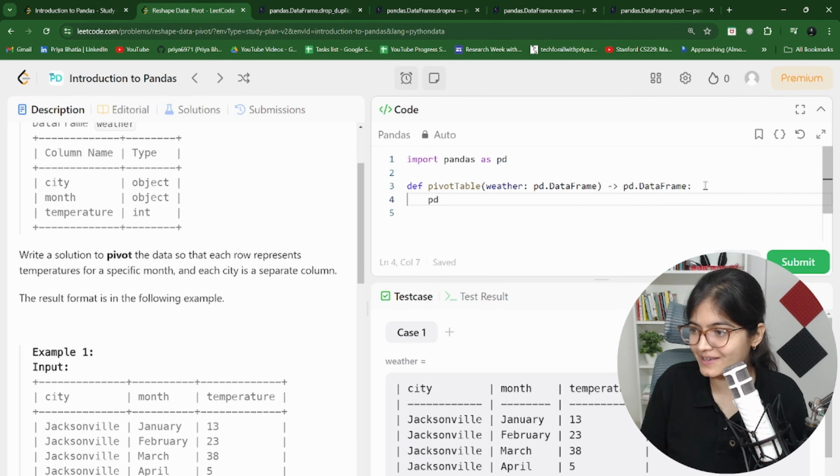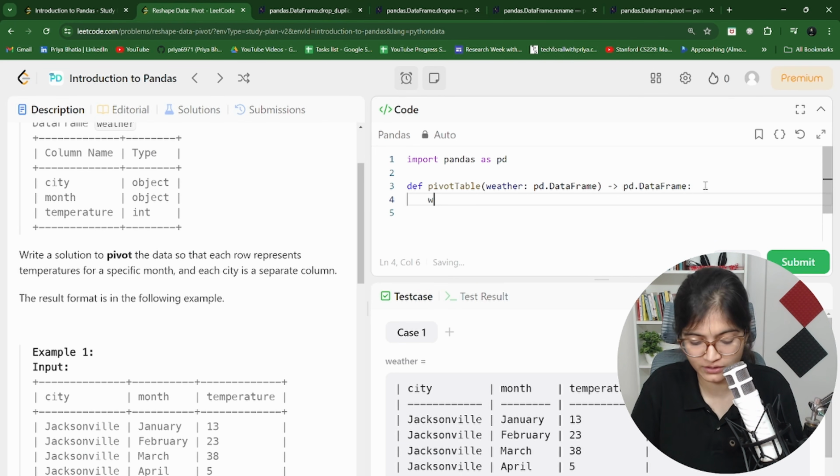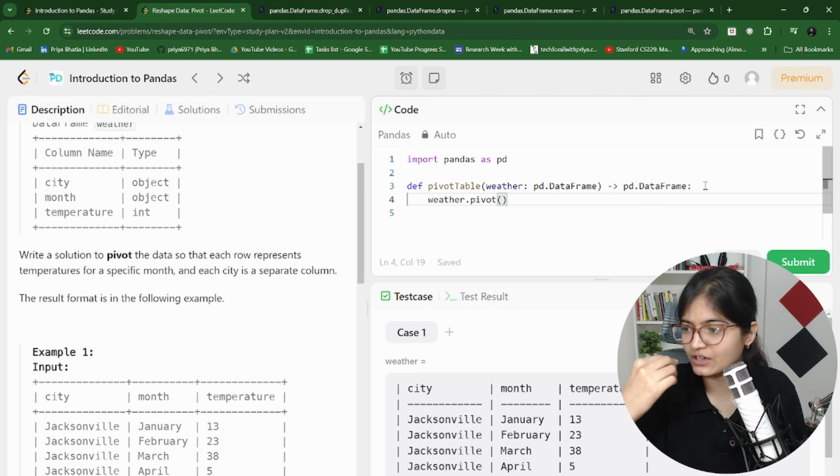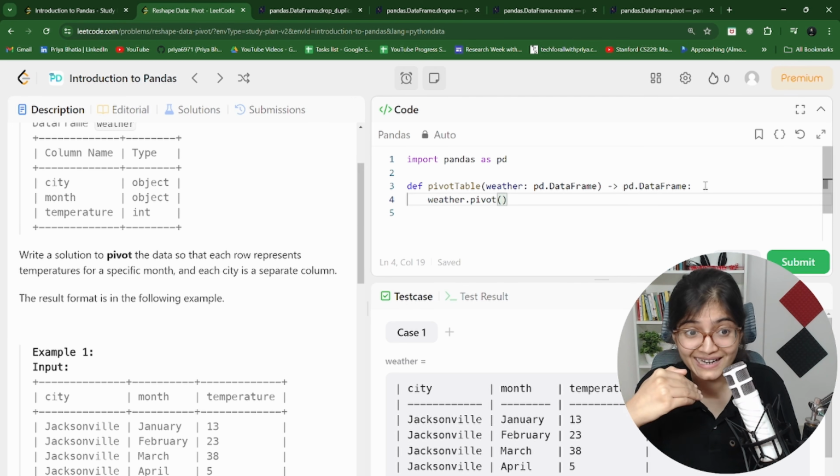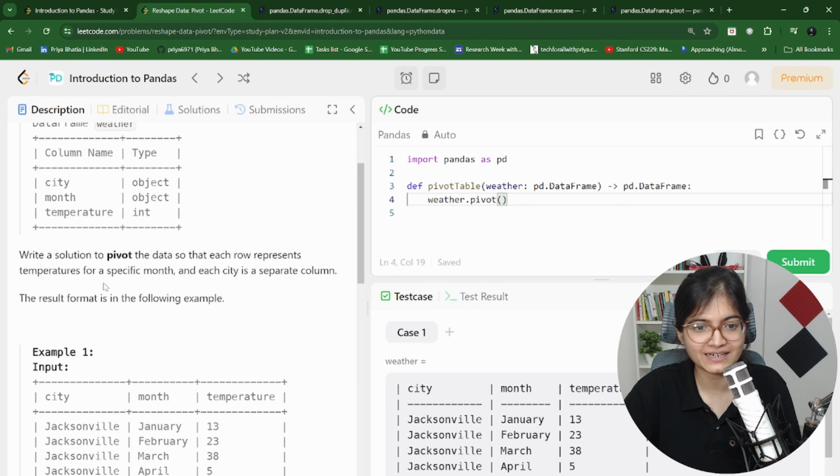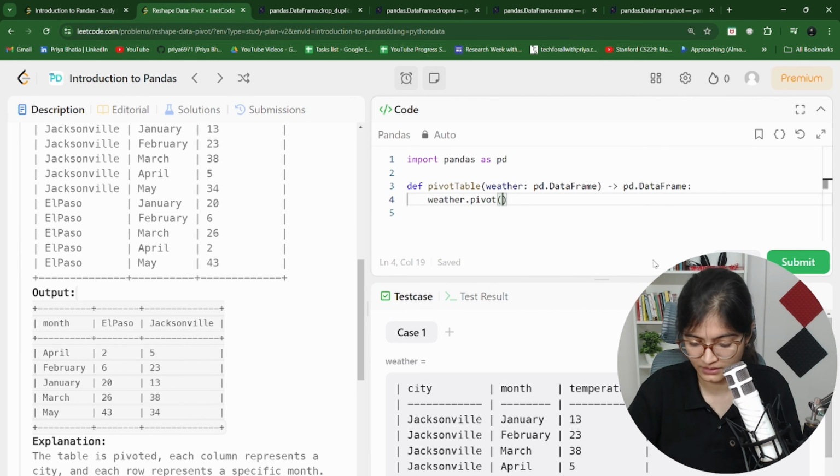Now there are multiple things which we have to take care of. Here we will have a data frame called weather. Dot, I will use the pivot function. I want to restructure it on the basis of what? What is the index value I want? As they have said, index is a specific month. You can see in the output itself. So mention the index as month.